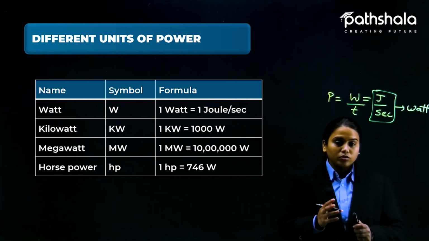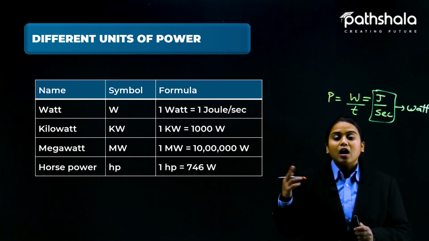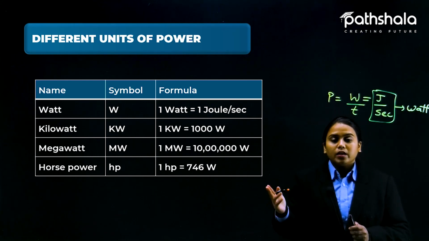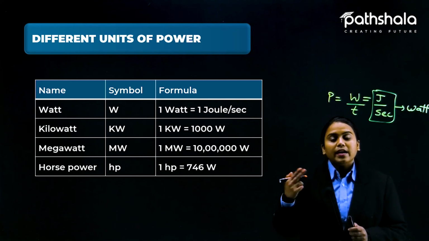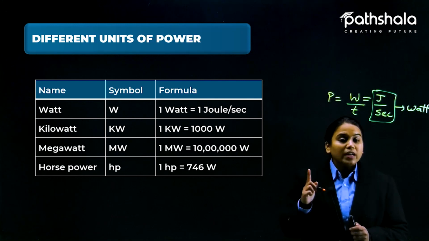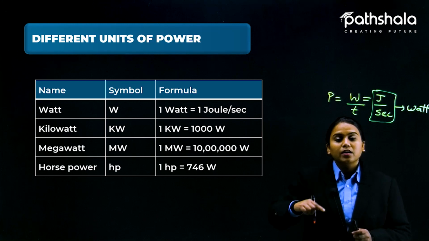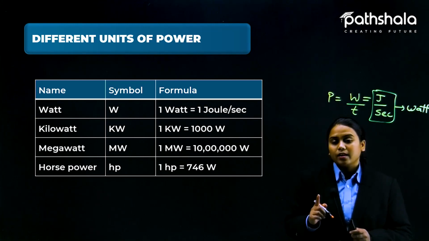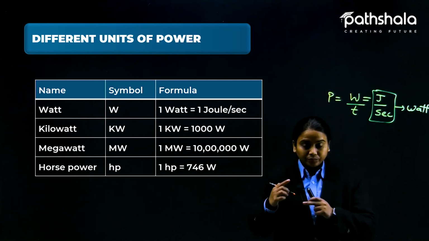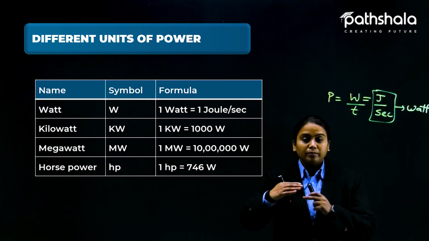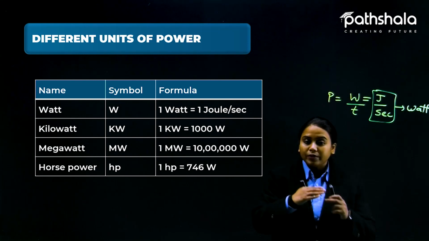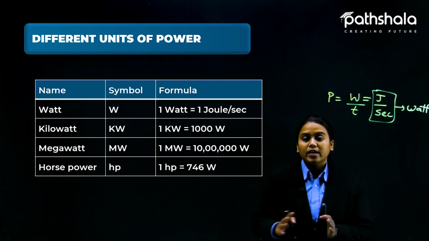In electricity, you know that electrons move through the wires, and that is how electricity is generated. So electrons have to do work. Their work is converted into electrical energy, and the work done by them is calculated with respect to time, and that is known as power.